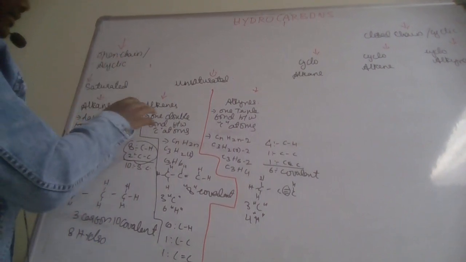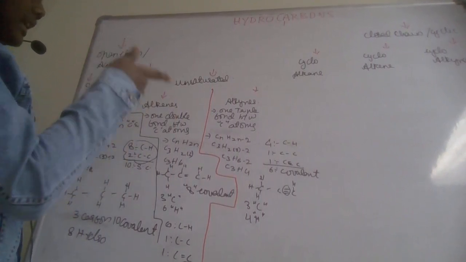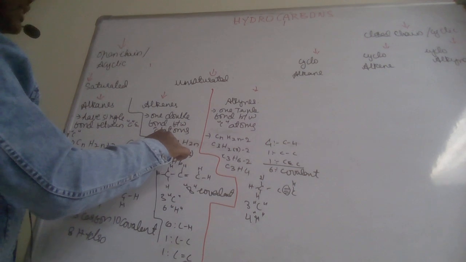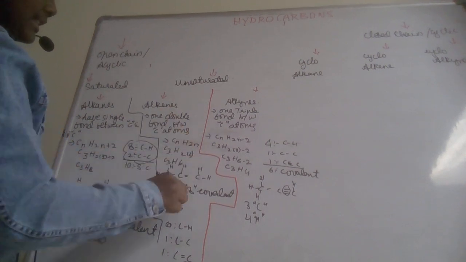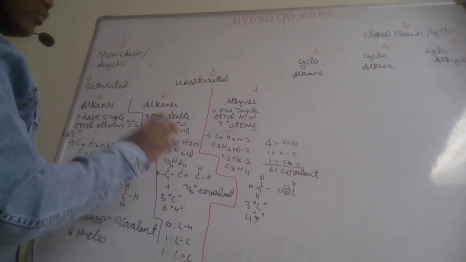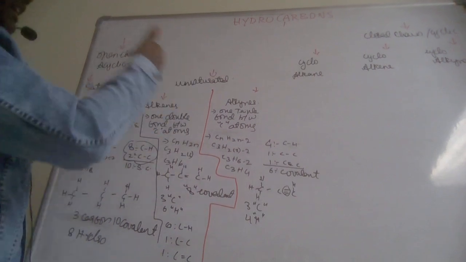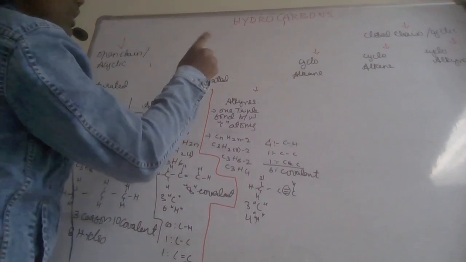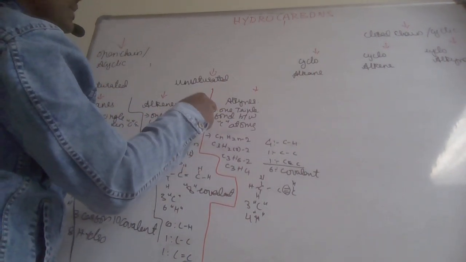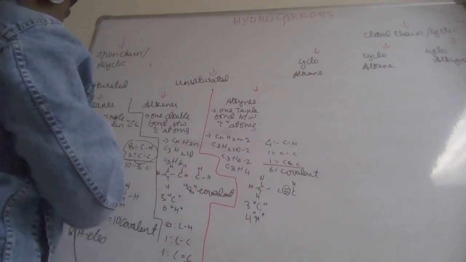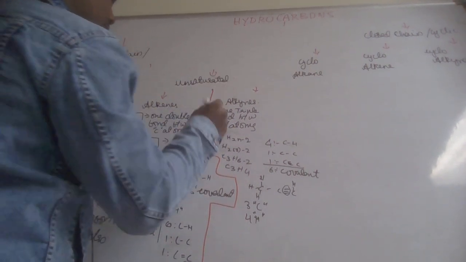Similarly for alkenes, 1 double bond between carbon and carbon, then the general formula CnH2n, and then the example and how to count the number of covalent bonds. Similarly for alkynes, 1 triple bond between carbon atoms, the general formula CnH2n minus 2, okay, and I took the example also.